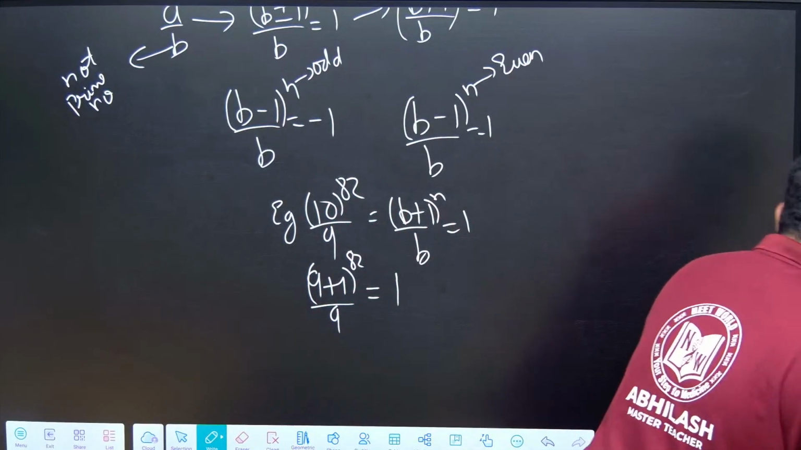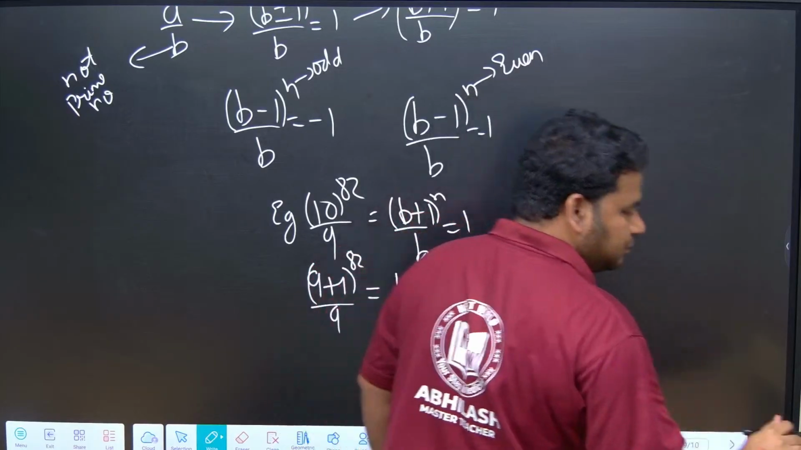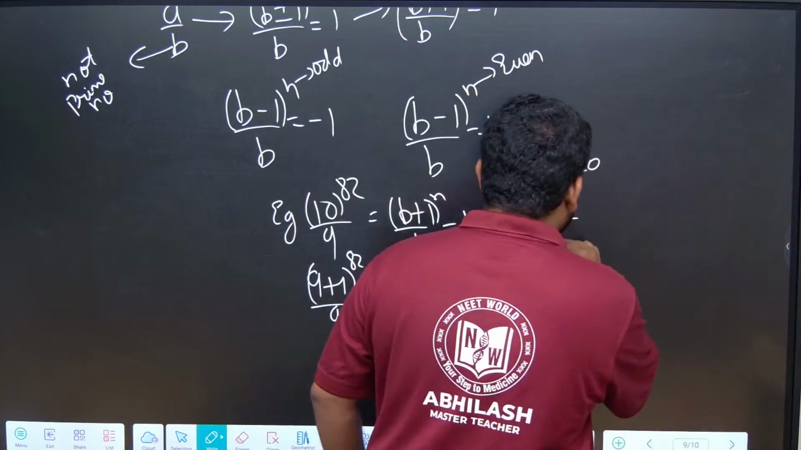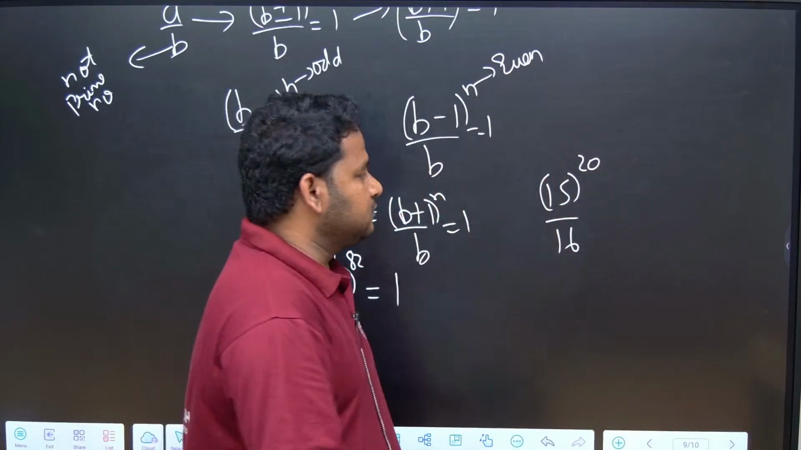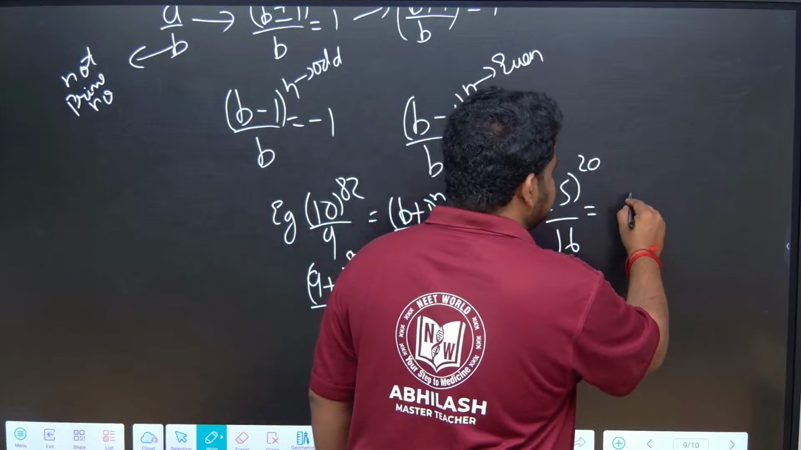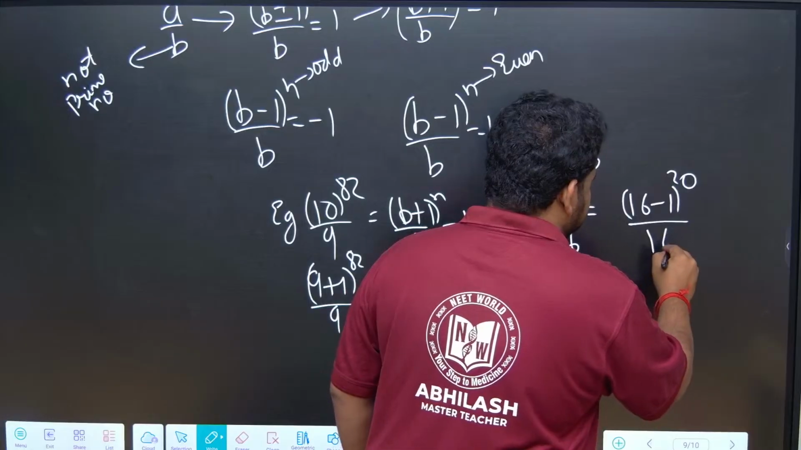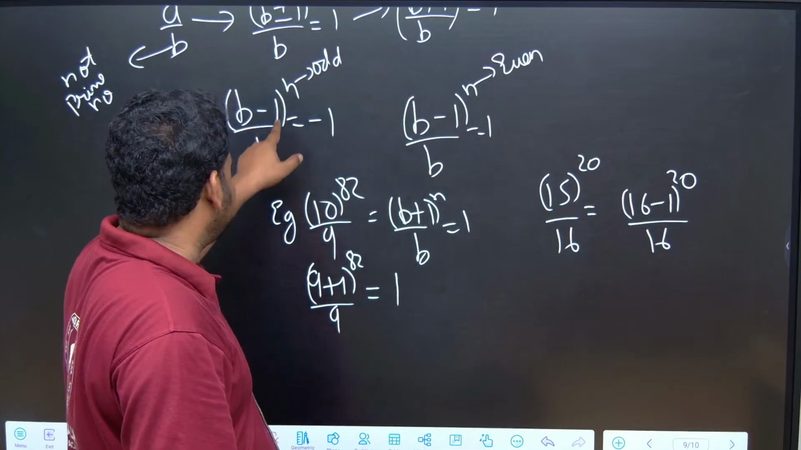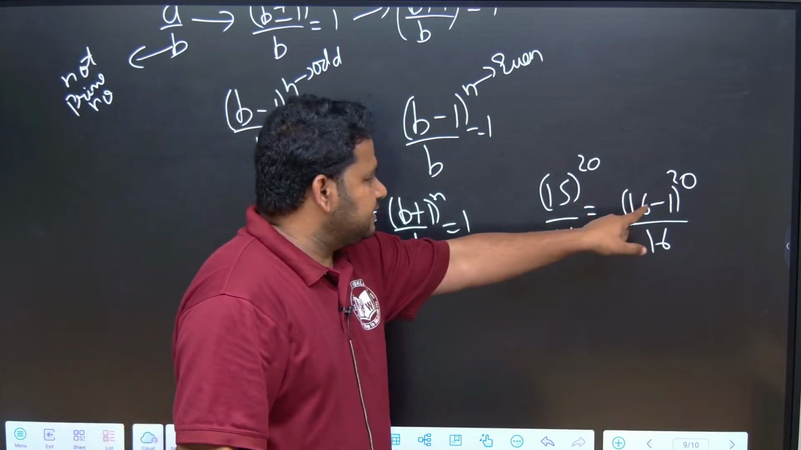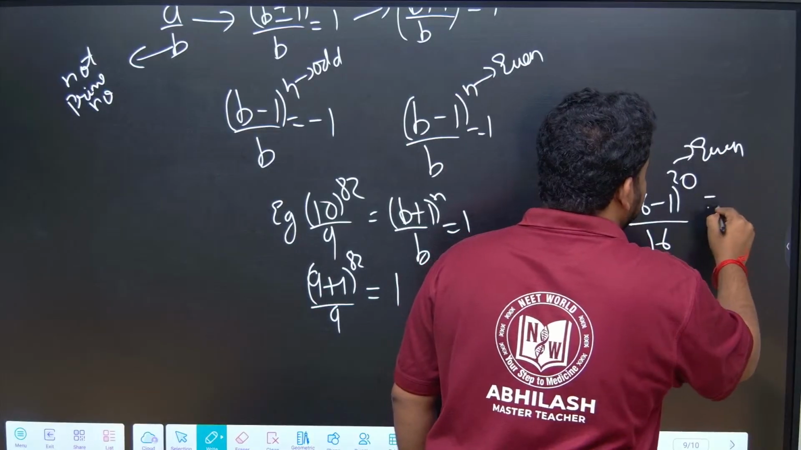15 to the power of 20 by 16. 16 is not a prime number. So, I can write 15 as 16 minus 1, to the power of 20 by 16. This is b minus 1 to the power of n by b. But here n is even. n is even means the answer will be equal to plus 1.